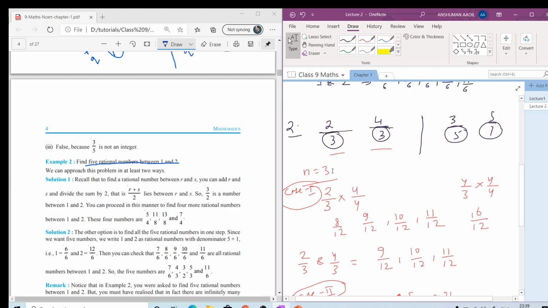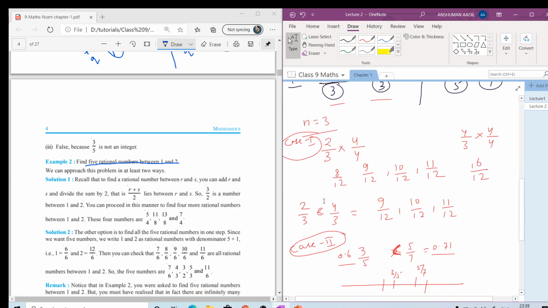The number of rational numbers asked between these two numbers, we can multiply by adding 1 in the numerator and denominator, and we can write the required number of rational numbers in between two numbers, like we did here. First of all, we needed 3 rational numbers. We multiplied it by n plus 1, and then we wrote the required rational numbers between these two numbers.